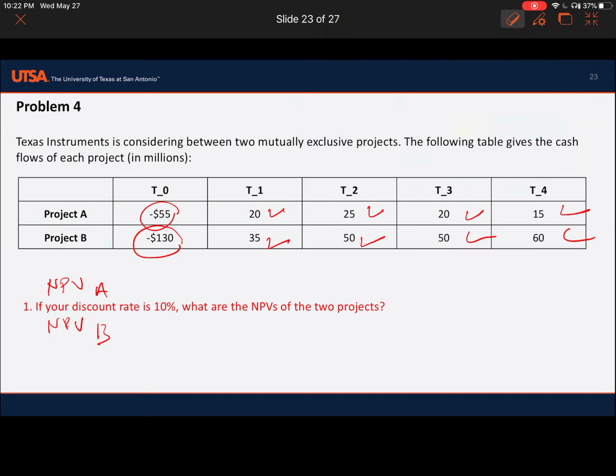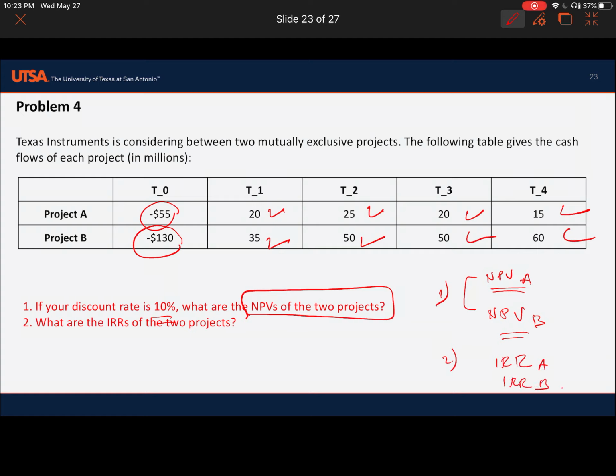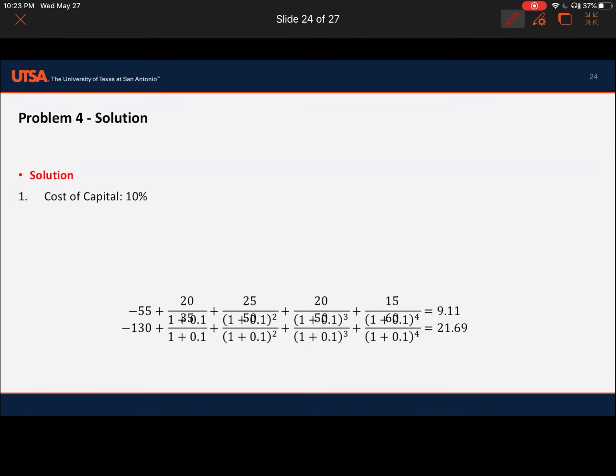If your discount rate is 10%, what is the NPV? We should find NPV A for project A and net present value for B. And what are the IRRs of the 2 projects? We are looking for the internal rate of return for project A and for project B. Based on these findings, we will decide which project we prefer to invest in. Okay, let's look at the solution.